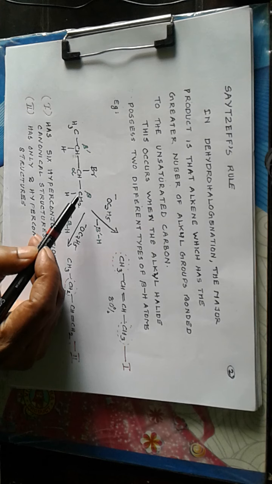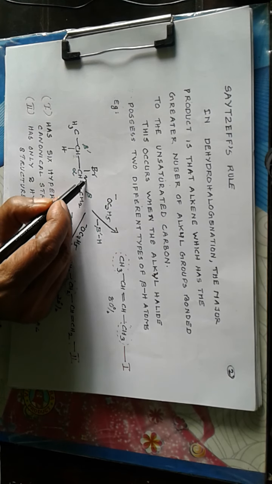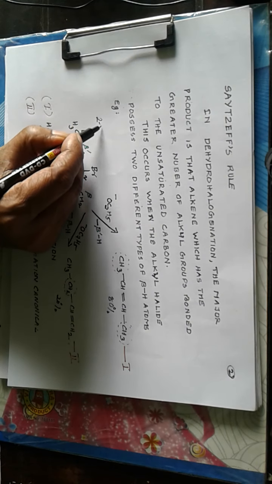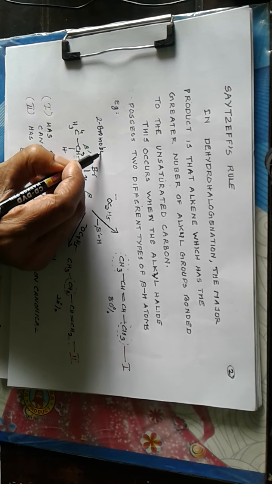So when a greater number of alkyl groups are bonded to the unsaturated carbon, there is a greater chance for stabilization by hyperconjugation. So let us see one example here. This is 1, 2, 3 and 4. So it is 2-bromobutane. So the starting compound is 2-bromobutane.